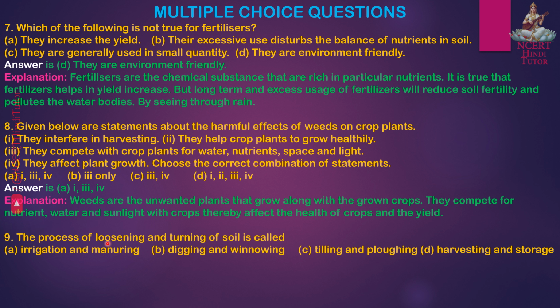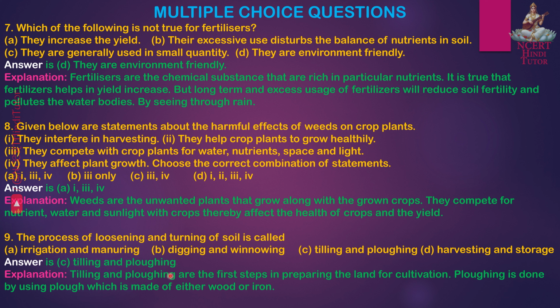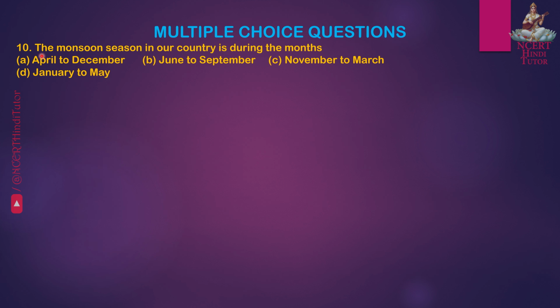Question 9. The process of loosening and turning of soil is called. Answer C. Tilling and plucking. Tilling and plucking are the first steps in preparing the land for cultivation. Plucking is done by using pluck which is made of either wood or iron. Question 10. The monsoon season in our country is during the months. Answer B. June to September.